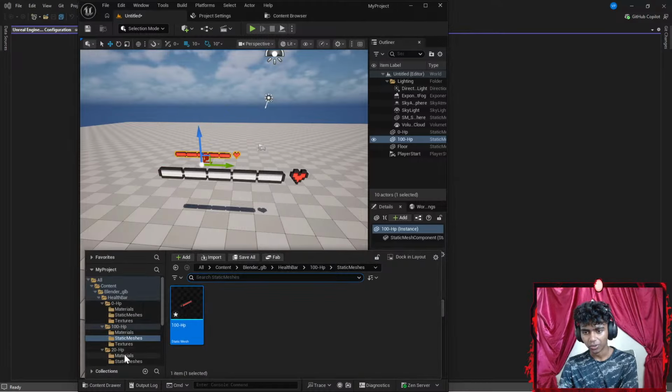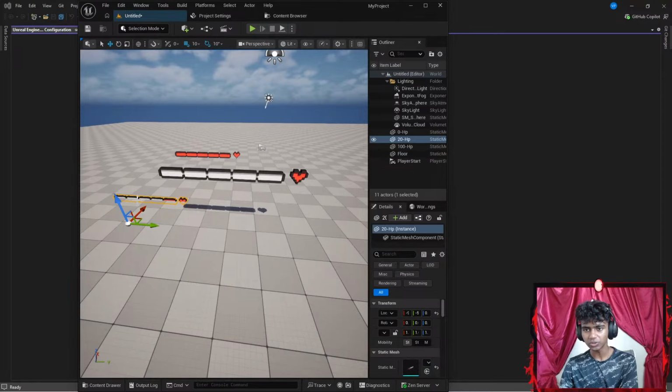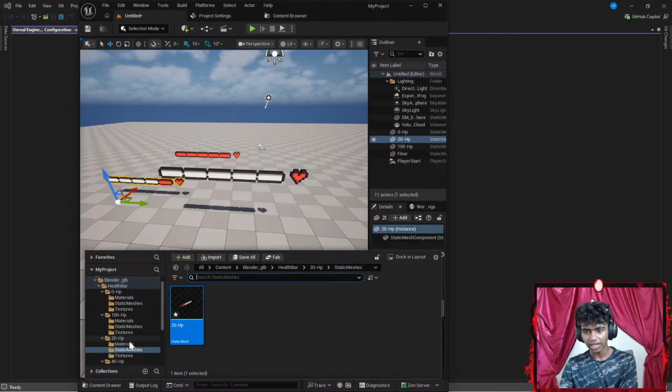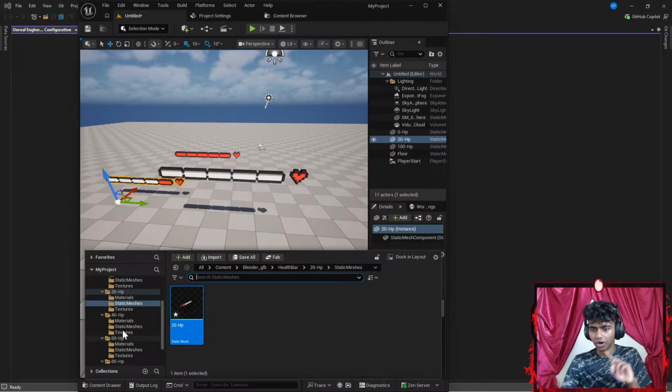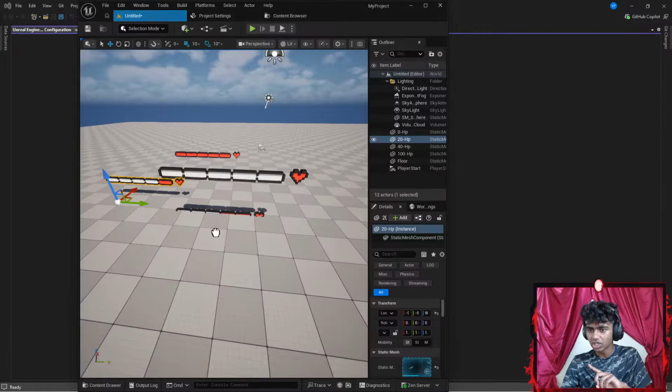That said, maybe I go with my static mesh for my 20 HP as well. Guys, this took me a lot of time to get done yesterday. Okay, and then I'm gonna go to my content drawer again. Let's go with maybe 40 HP. So I'm gonna go with static mesh. Let's just drop it. I'll arrange it later on.